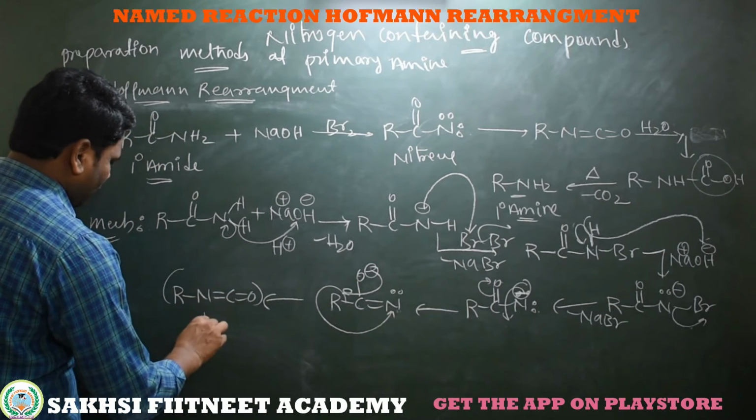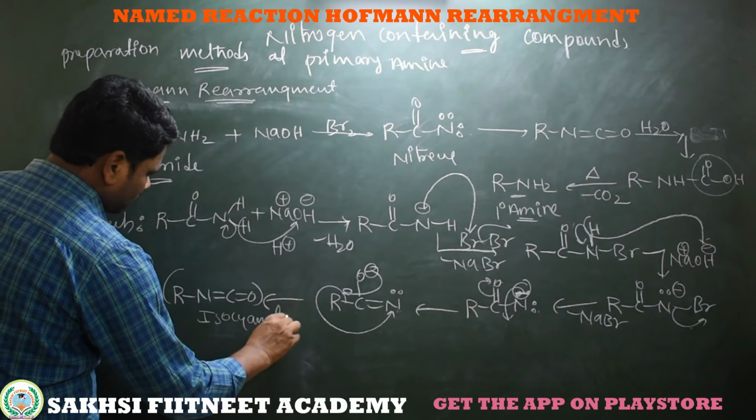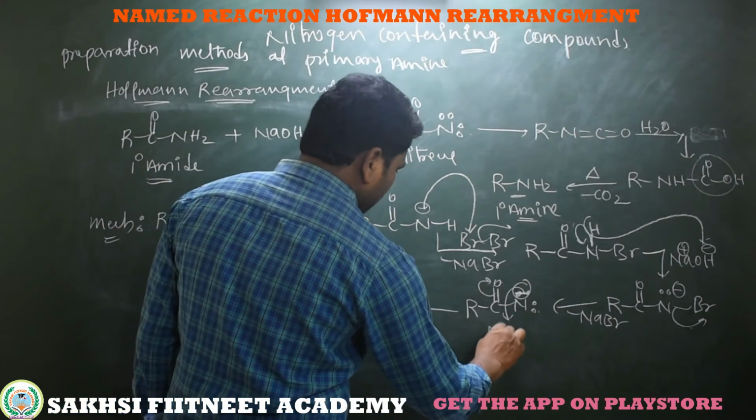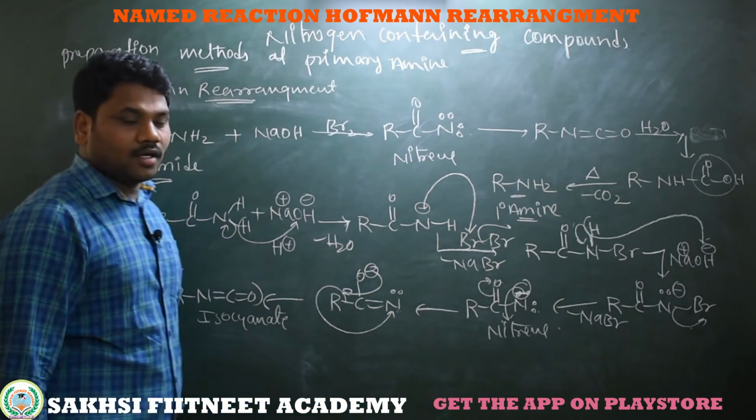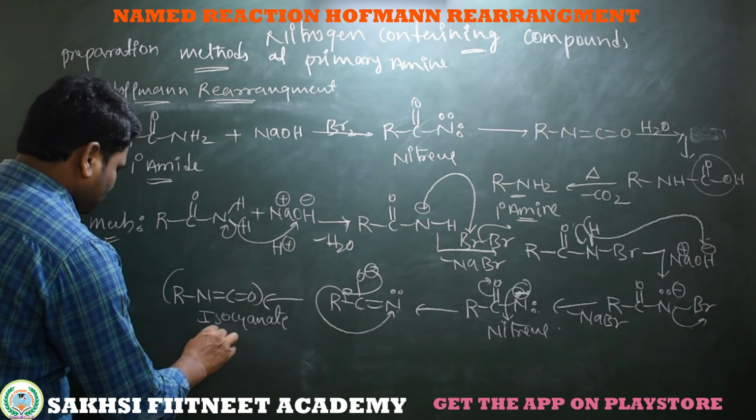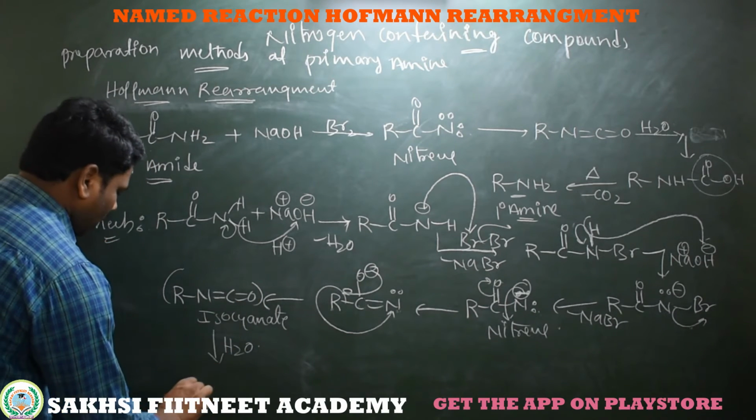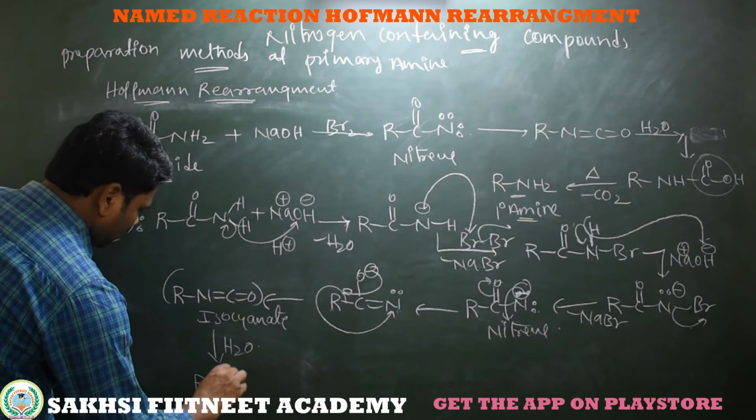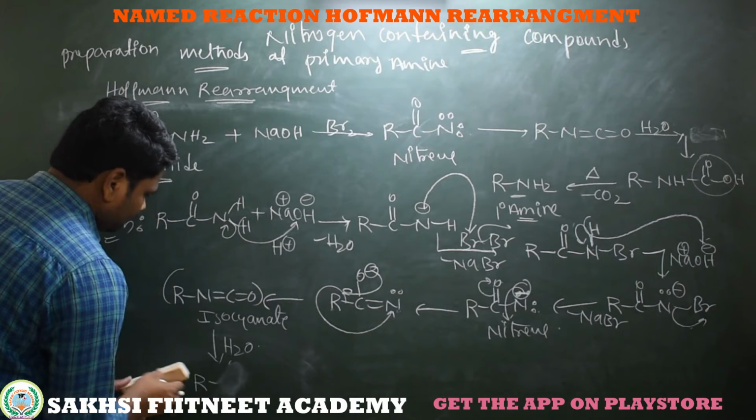This is called an isocyanate. So what about the intermediate here? This is a nitrene intermediate. So what about this isocyanate? On hydrolysis we are getting a carboxylic acid group which is bonded to nitrogen.